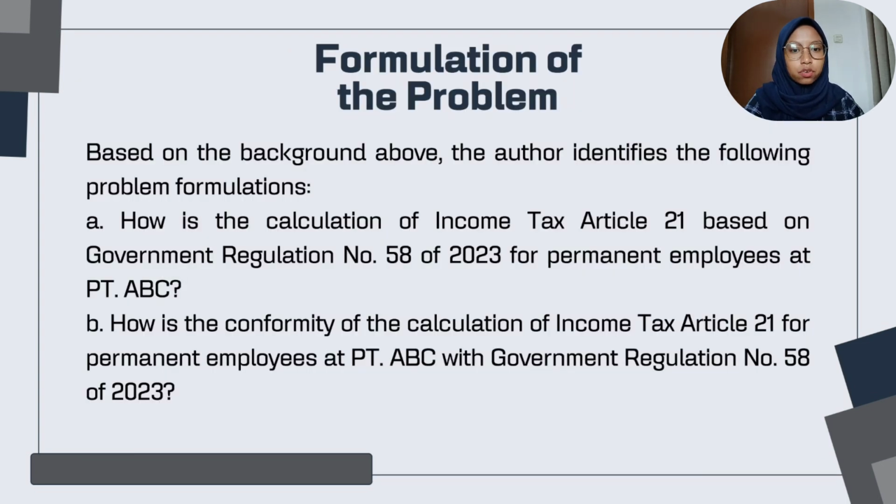The next is formulation of the problem. Based on the background above, the author identifies the following problem formulations. A. How is the calculation of income tax Article 21 based on Government Regulation Number 58 of 2023 for permanent employees at ABC company? B. How is the conformity of the calculation of income tax Article 21 for permanent employees at ABC company with Government Regulation Number 58 of 2023?